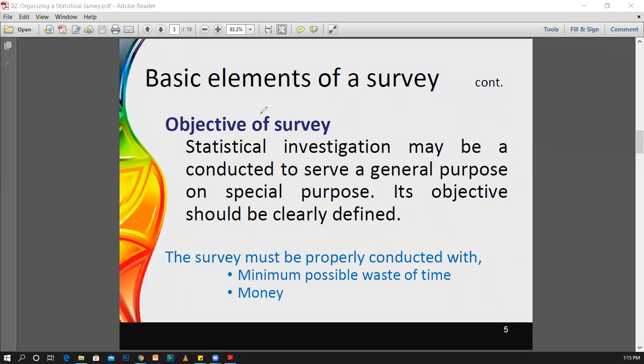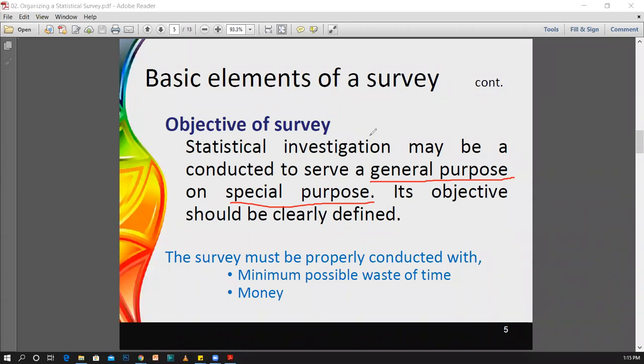It means that if you are going to conduct a survey, first of all, you have to identify the purpose of this survey. Sometimes the purpose may be a general purpose, or sometimes it may be a special purpose. So first of all, you have to identify the objective of this survey.